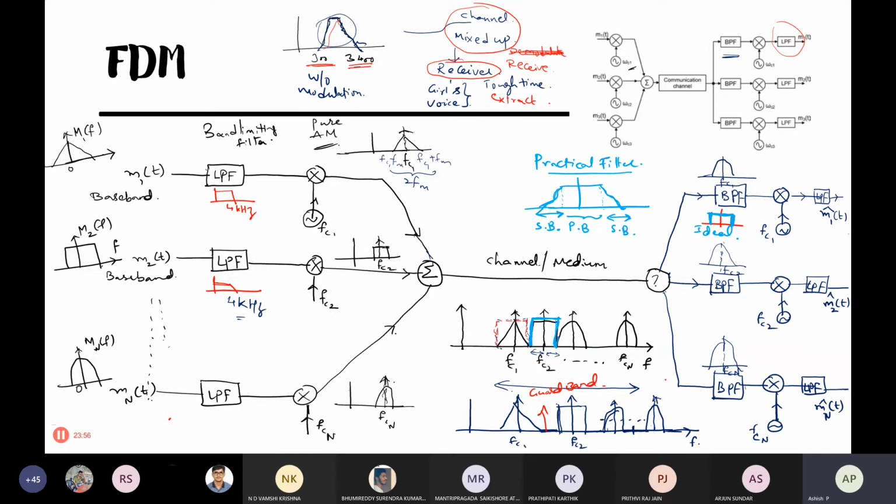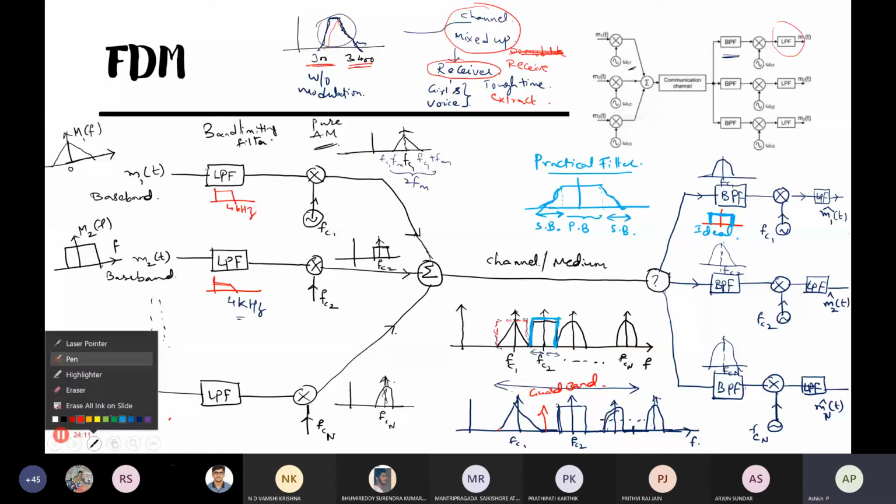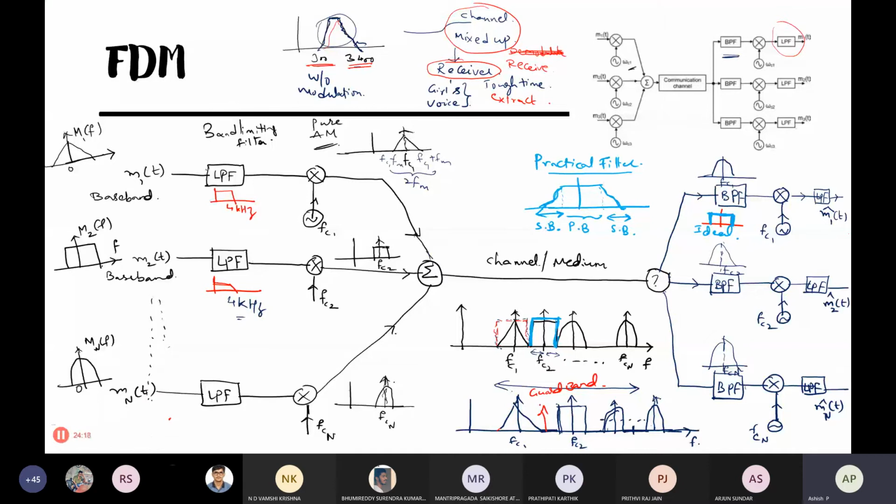Why do you need a guard band? Because of this band pass filter, we cannot have an ideal band pass filter. We can bring only a practical band pass filter, which has a finite slope. So if you want to decode this signal, some transition band is needed for that band pass filter.